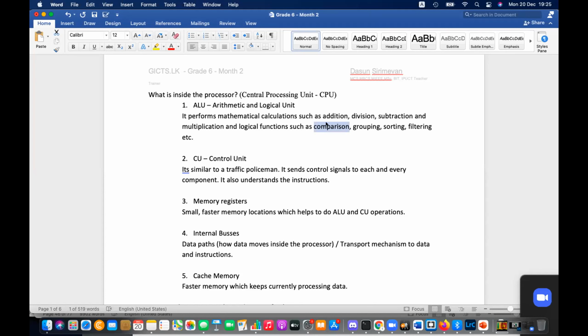But that comparison is done by your memory, right? When you get a chocolate and your brother gets a bigger one, you can compare and complain. He got a better one, but I got only a small part. You compare and complain. Grouping. Your brain will understand.